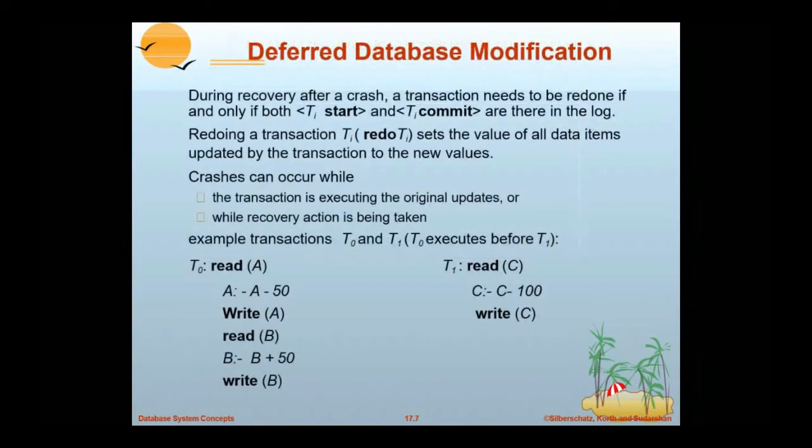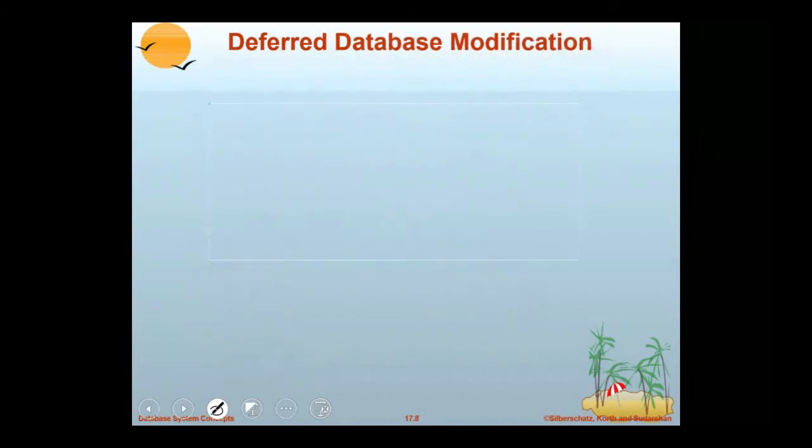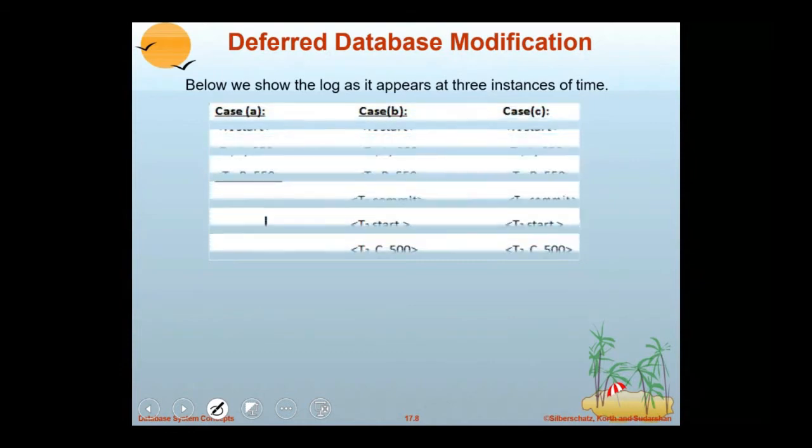Okay, if it is committed, it doesn't require any recovery process because its updates are already present in the log. It doesn't require any modifications. Even if T1 also commits, it doesn't require any modification. Suppose a failure occurs. Here I will show you some cases.